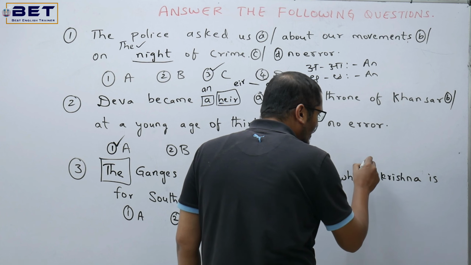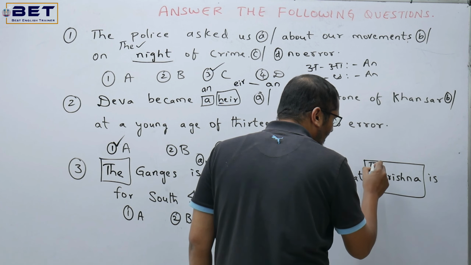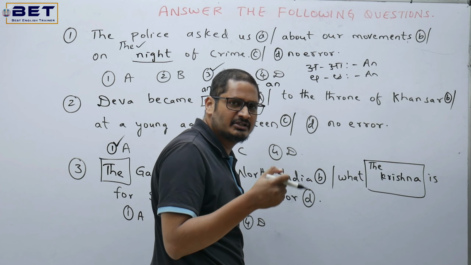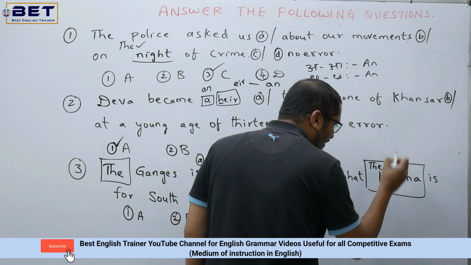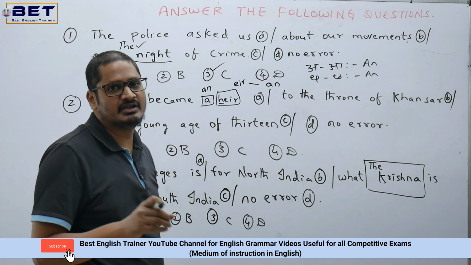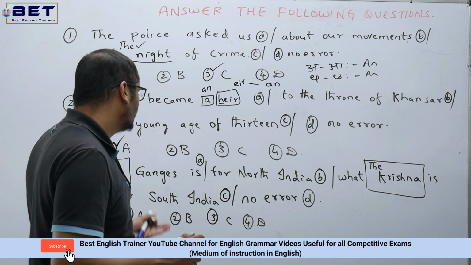Now, do you think Krishna is a river? Yes, Krishna is a river. Now, shall we add the in front of this? Yes, let's add the. Krishna, K has been written in small letter. Shall we write it in small letter? No, it should be in capital letter. The Krishna is for South India is the right answer over there finally. So, where is the mistake? Option C has the mistake.